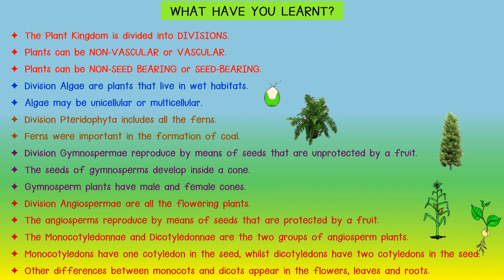The Monocotyledonae and Dicotyledonae are the two groups of angiosperm plants. Monocotyledons have one cotyledon in the seed, whilst dicotyledons have two cotyledons in the seed. Other differences between monocots and dicots appear in the flowers, leaves and roots.